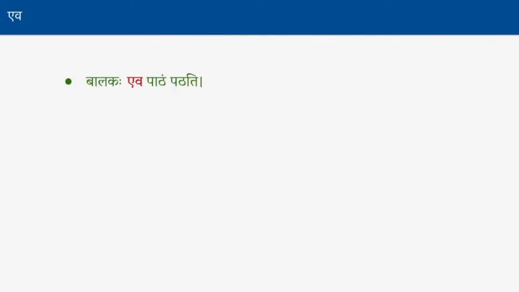And it is similar to cha. In cha or in api, especially api, based on the location of the api, the meaning of the sentence changes. The same way eva also will behave. Based on the location of the eva, the meaning of the sentence would change. For example, balakaha eva paठं patati, only boy studies the lesson.